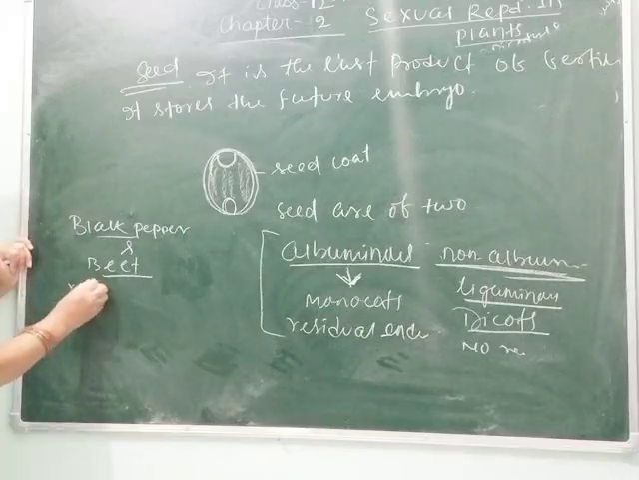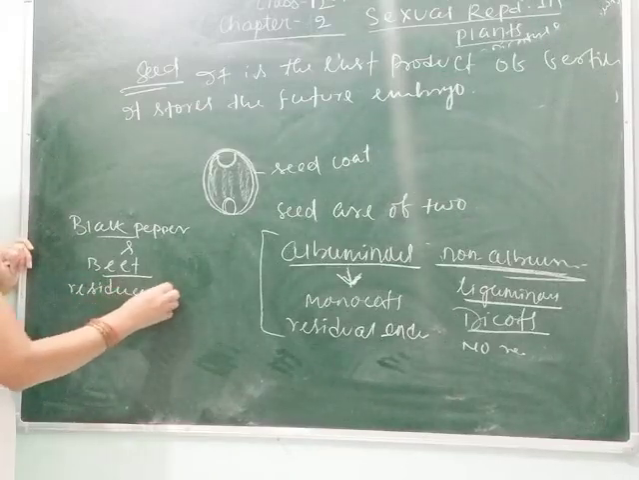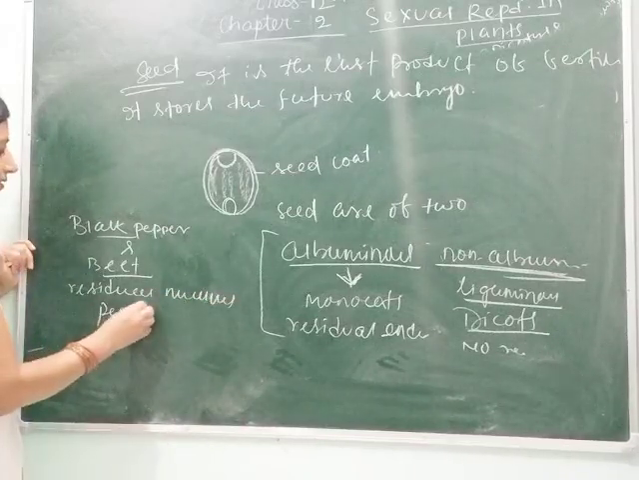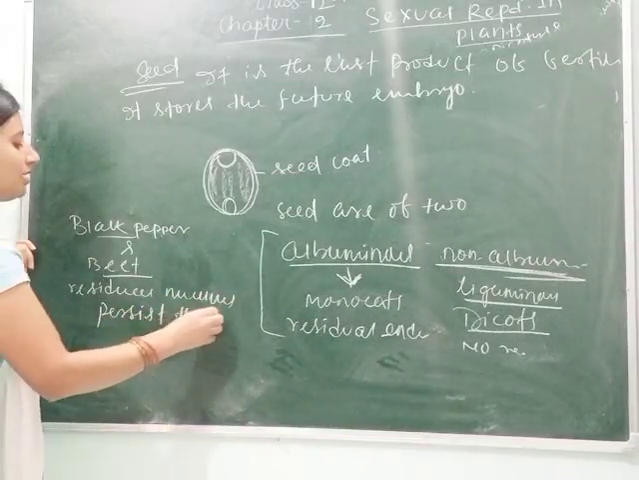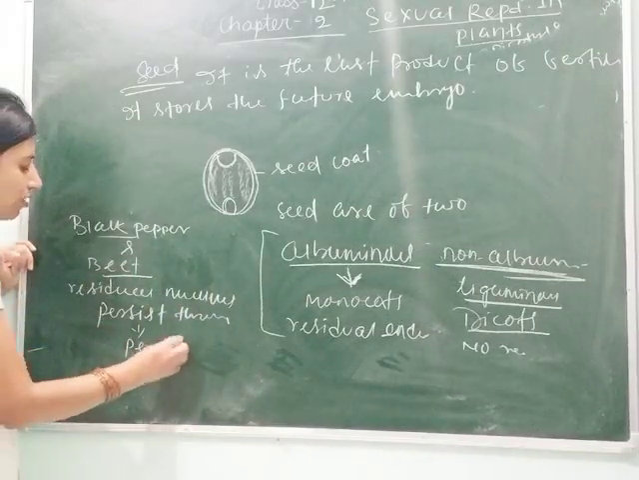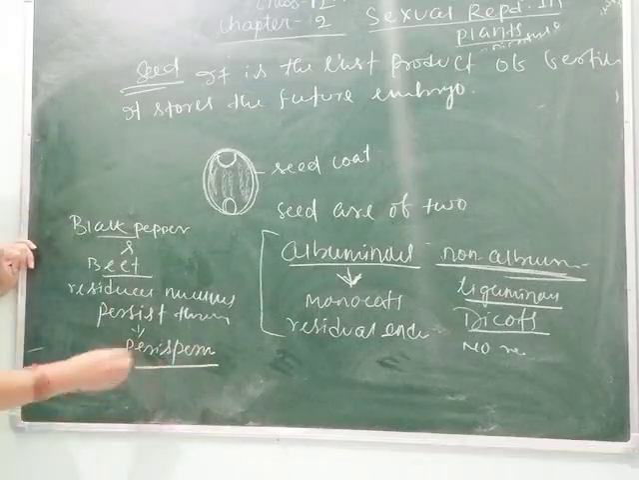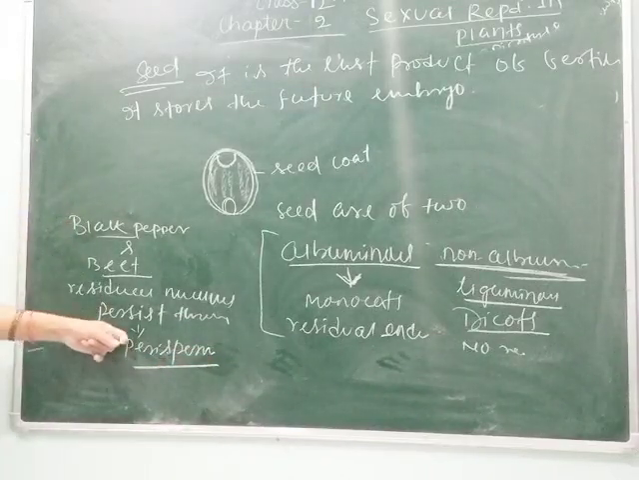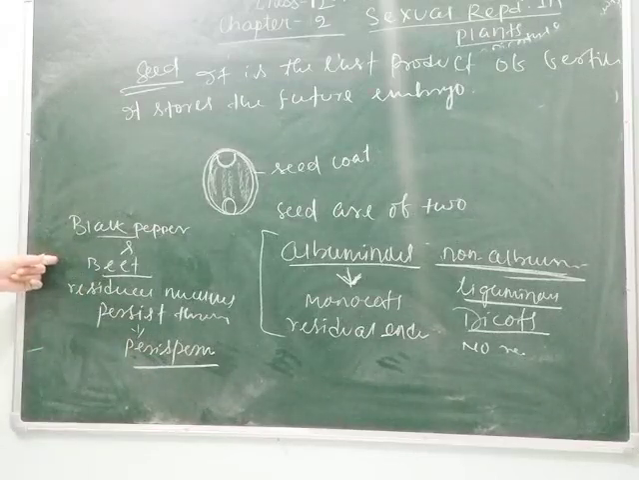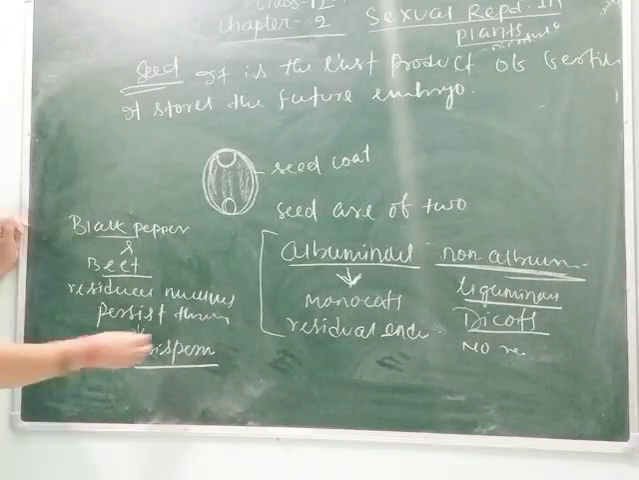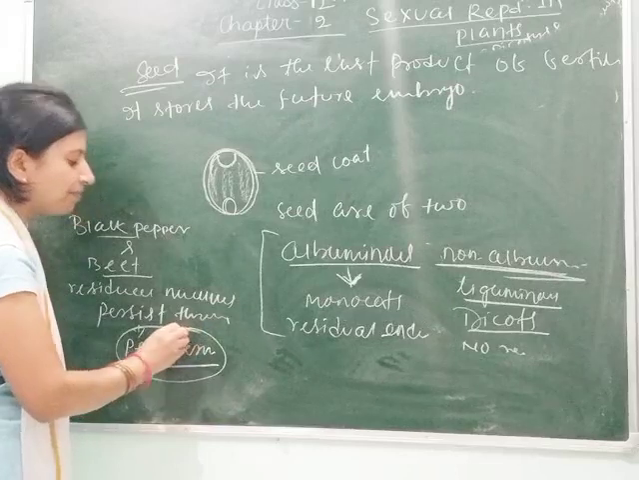The residual nucellus that persists throughout life is called perisperm. This is called perisperm. Clear, students? So, if the question comes, what is perisperm? Then you can write, in some seeds, the residual nucellus persists throughout life, and this is called perisperm. This is the definition of perisperm.